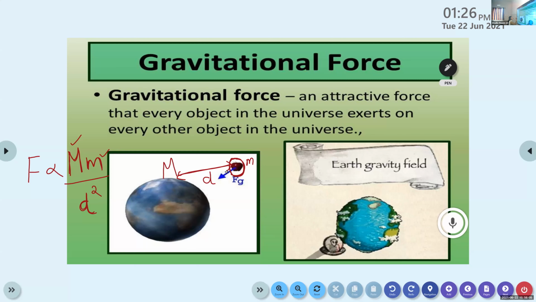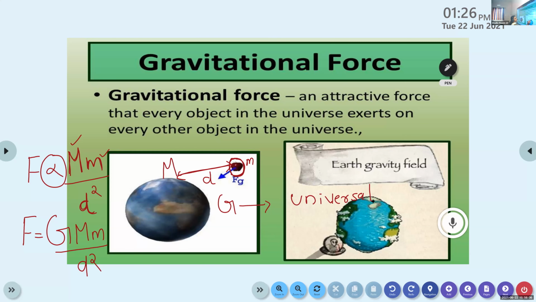In physics, we tend to replace the proportionality sign with a constant, known as capital G. So F is equal to G into capital M, small m divided by d square. And this constant G is known as the universal gravitational constant.